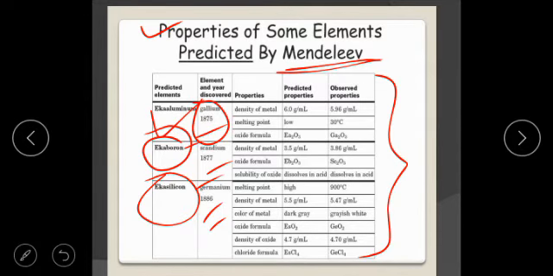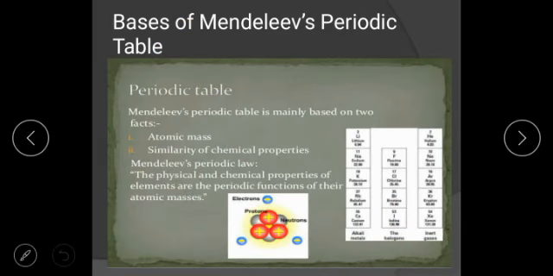So these are some of the properties of elements that were predicted by Mendeleev, but in future they got their proper place. So what was the base of Mendeleev's periodic table? The basic base of Mendeleev's periodic table was two things. Number 1, atomic mass: this periodic table was on the basis of atomic mass. Number 2, this periodic table is on the basis of similarity of chemical properties after an interval of time. So all the elements in the same group have somewhat the same property.